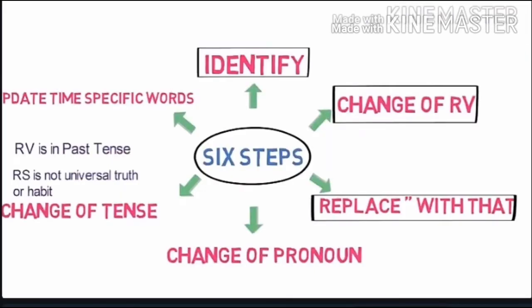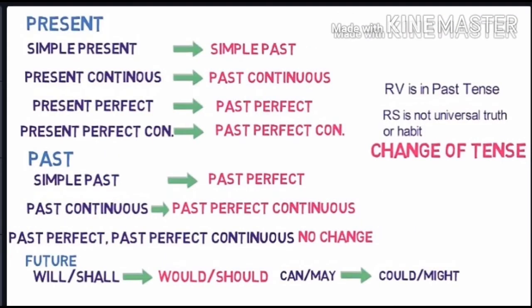The fifth step is change of tense. It will happen when the reporting verb is in past tense and the reported speech is not a universal truth or habit. It will happen in the following way. For present tenses, simple present will be converted into simple past, present continuous will be converted into past continuous, present perfect will be converted into past perfect, and present perfect continuous will be converted into past perfect continuous.